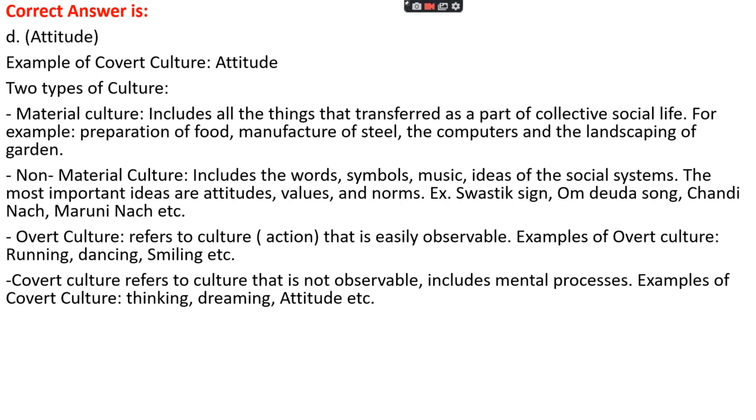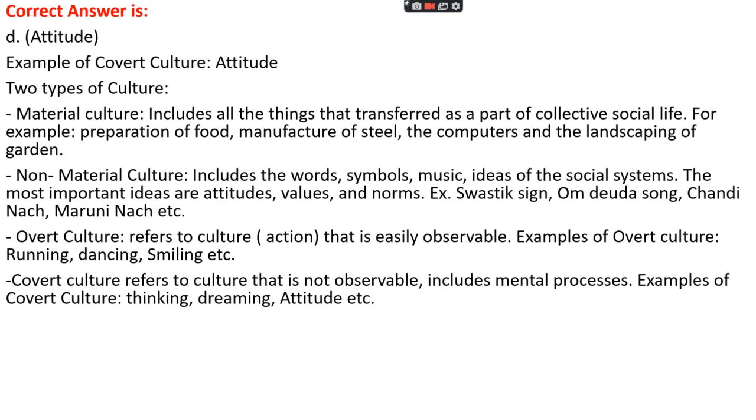Material culture includes all the things that transfer as a part of collective social life. For example, preparation of food, manufacture of steel, the computers, the landscape of garden, etc. While non-material culture includes the word, symbol, music, idea of the social system. The most important ideas are attitudes, values, and norms. Example, swastik sign, Om, Devda Nach, Chandi Nach, Maruni Nach, etc.